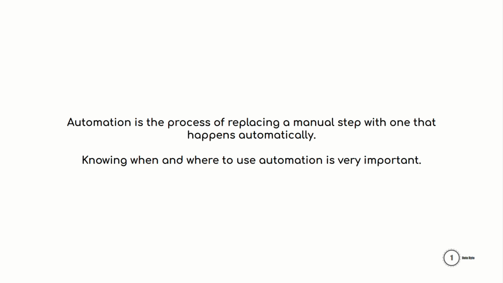And in terms of course goals, our main goal in this course should be making the computer work for us by writing programs. To achieve our course goal, we must know about automation. Automation is the process of replacing a manual step with one that happens automatically. Knowing when and where to use automation is very important.